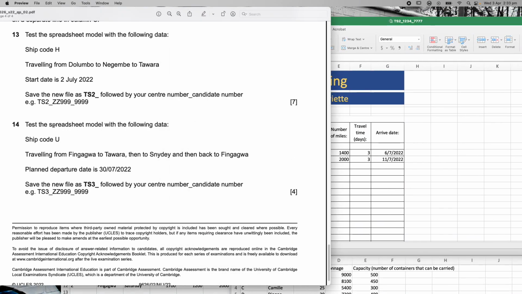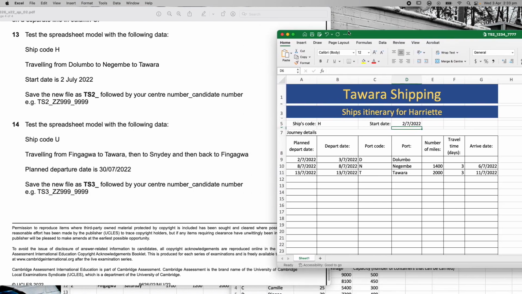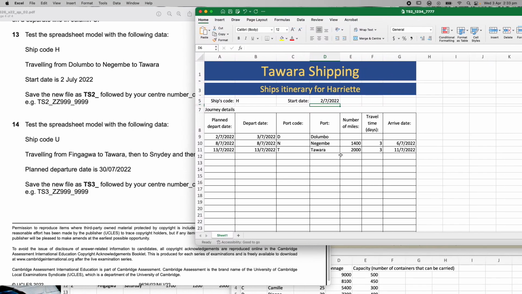Now we go to question 14. Test the spreadsheet with the following data. So it wants you to do it again. So this is just like a free give me extra marks. Here's 4 extra marks here. So I'm going to remove the information that is input by the user, which are the port codes, the start date, and the ship. They're the only 3 things that I need to remove. I've removed that information. Let's start with ship code, U.